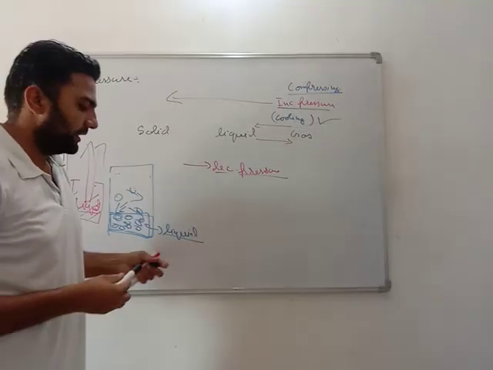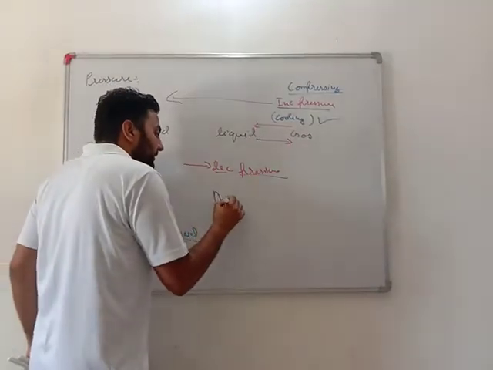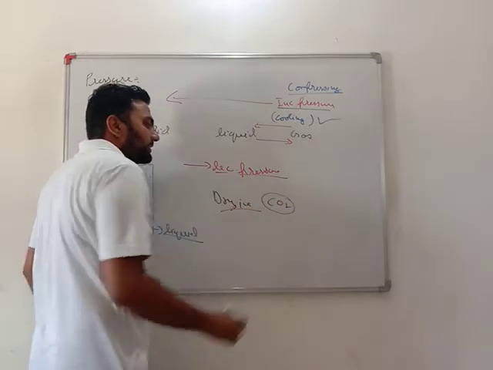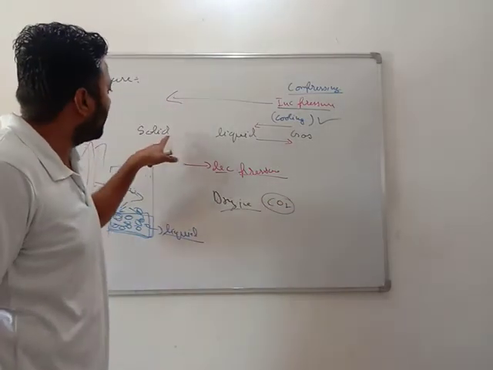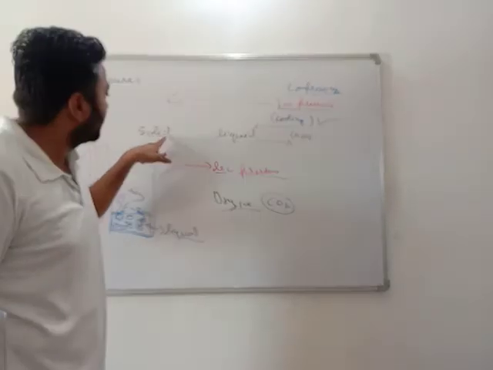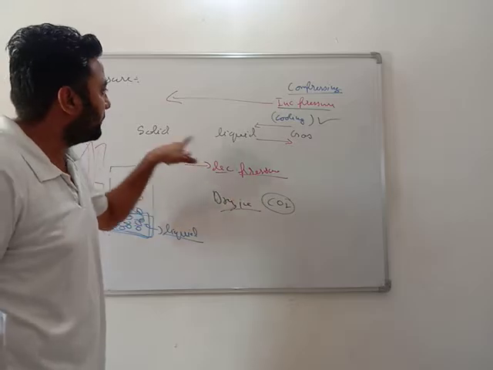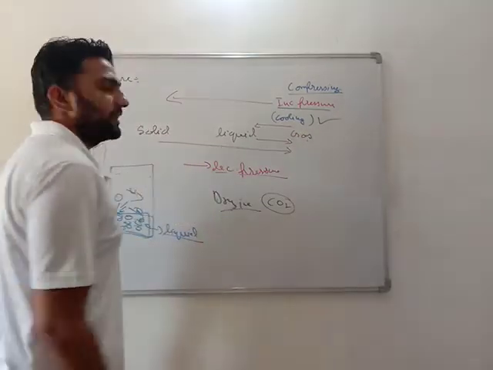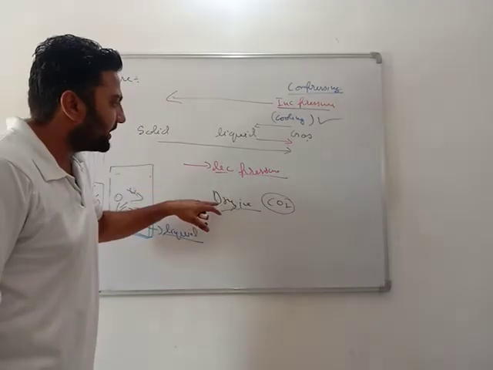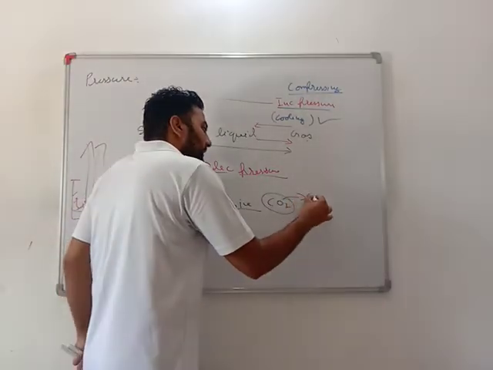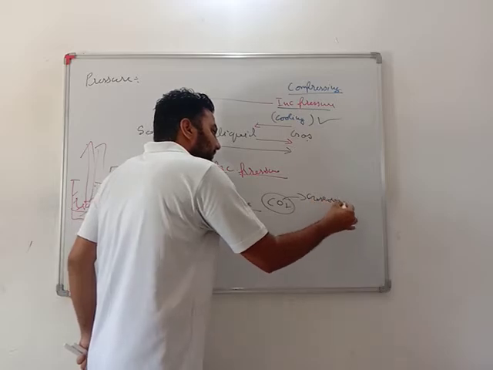Very important. Its best example is dry ice. What is dry ice? It is the solid form. It is the best example of sublimation. Solid form of carbon dioxide, when pressure is decreased, solid gets converted into gas. Okay. The best example is this carbon dioxide gets converted into gaseous form.